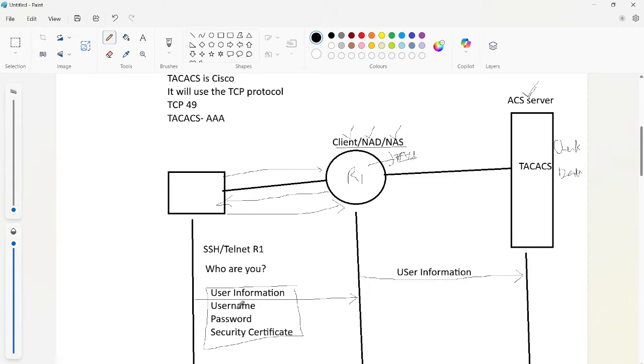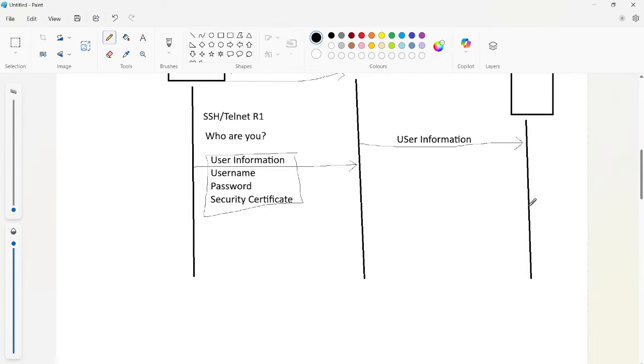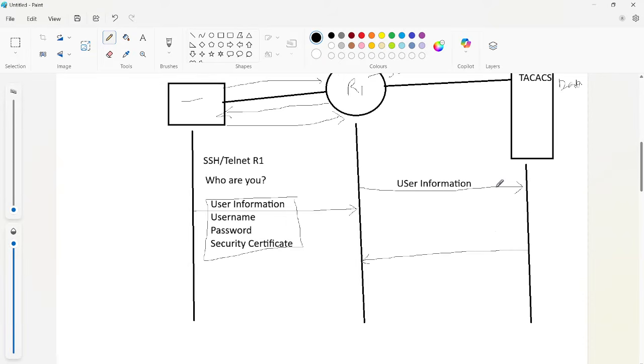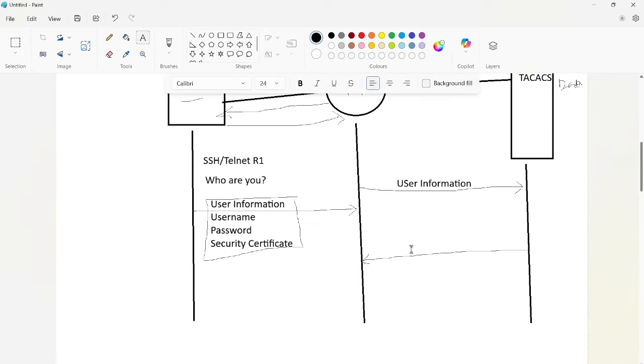Whatever username and password we have typed here, if that username and password is available in the server database, it sends a success message. Or before sending a success message, if we are using two-factor authentication, right? It will send a continue message here.